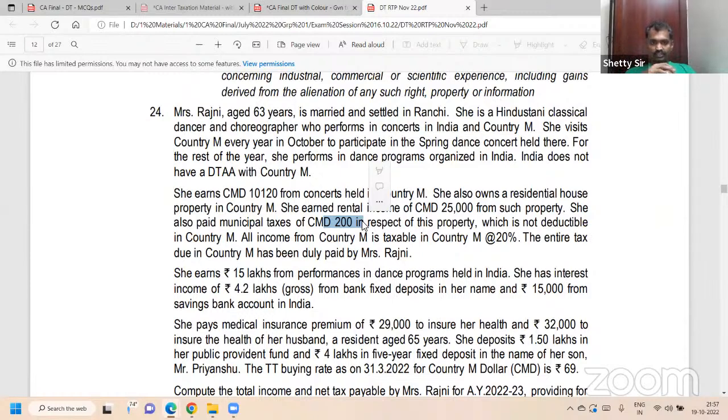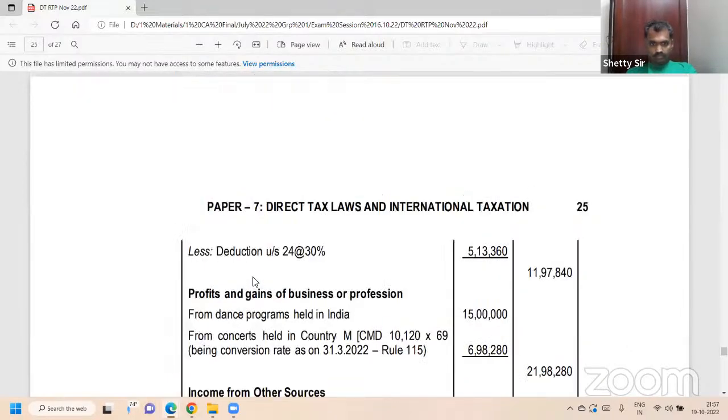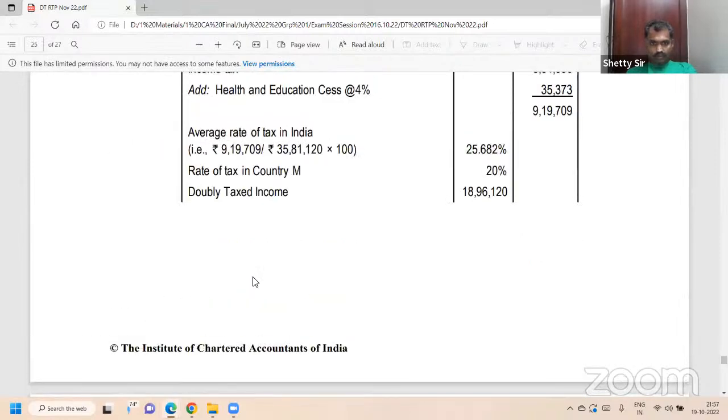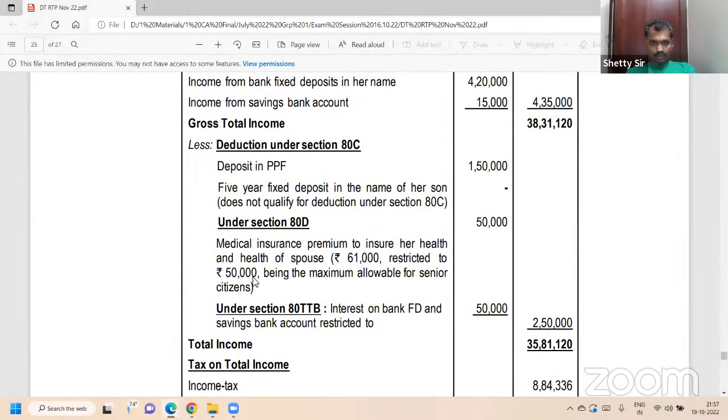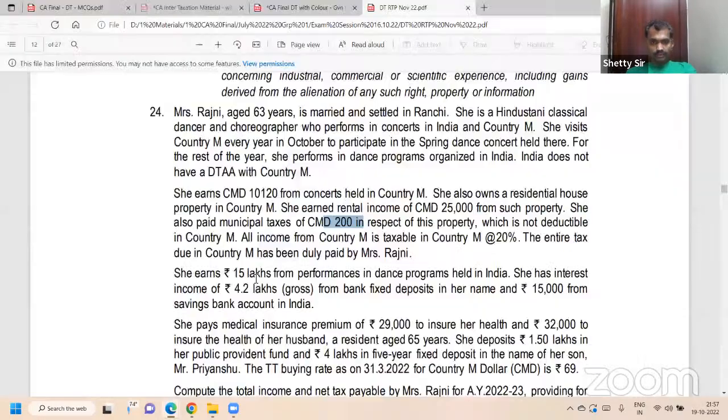So, Mrs. Rajni, 63 years. Roman number 1, Indian incomes. Small a, PGBP: 15 lakh from profession.